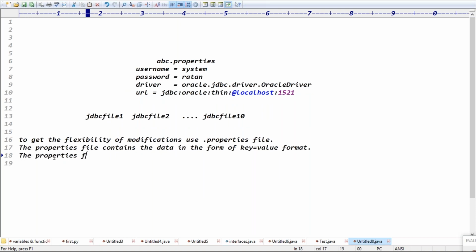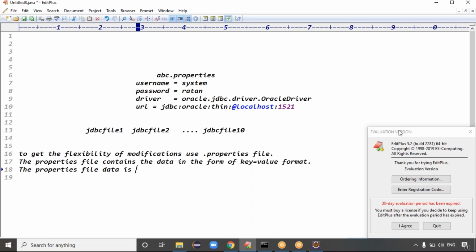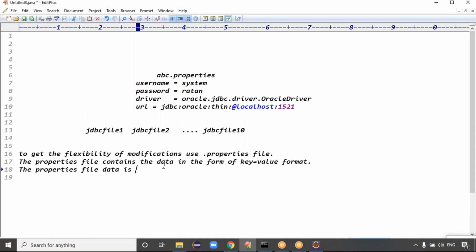Exactly, guys. The property file data is by default which format? String format. Definitely the string format, right? Exactly, guys. It's actually in entire Java, not only in advanced Java, like core Java, Spring, and Hibernate. In entire Java, guys.